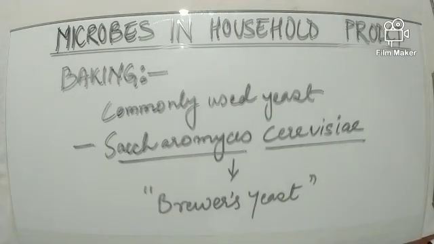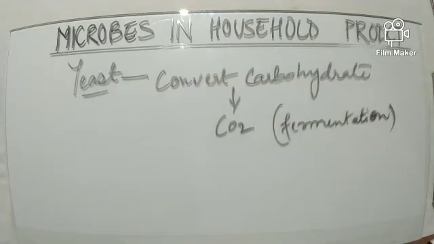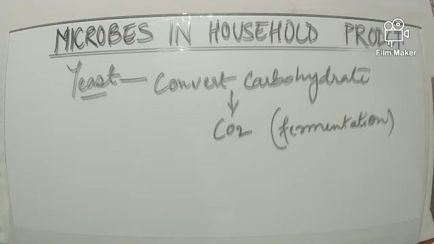The most commonly used yeast is Saccharomyces cerevisiae, and it is often termed brewer's yeast. This yeast converts carbohydrate in the dough to carbon dioxide. This process again takes place by fermentation. Therefore, due to the carbon dioxide formation, the rising of dough takes place as the carbon dioxide escapes. It creates the pores in the dough.